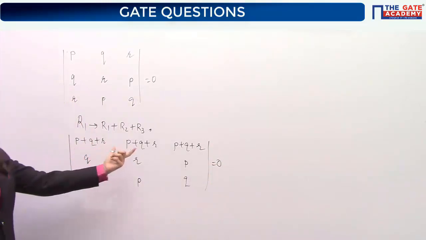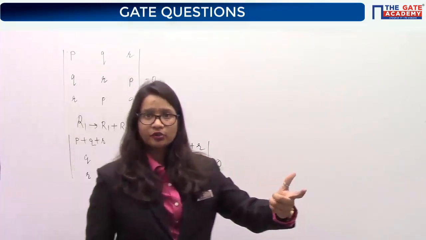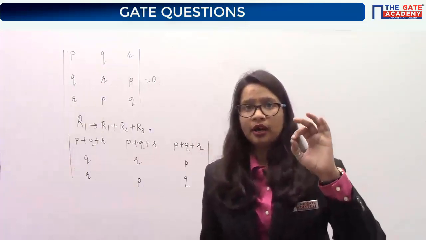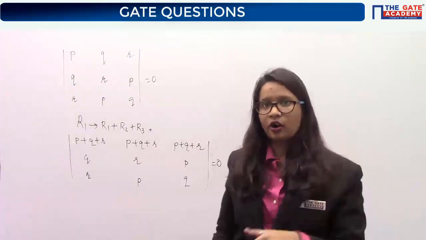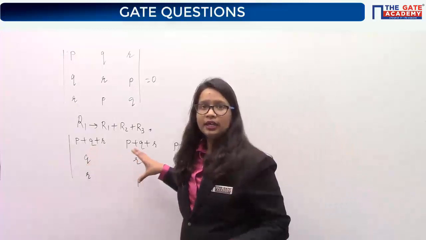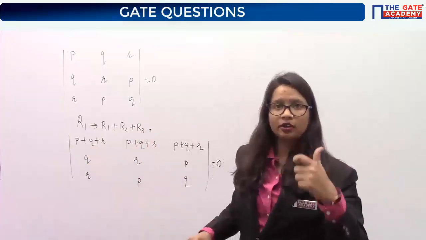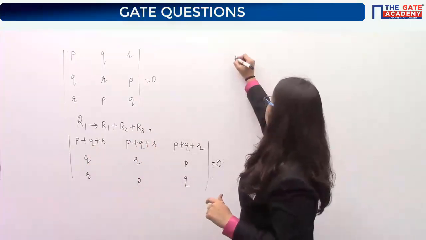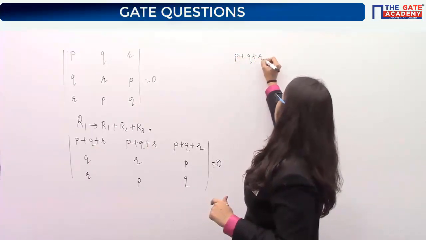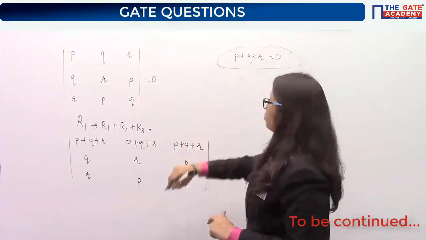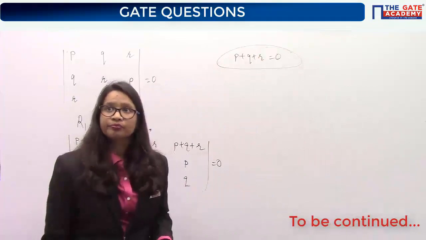Now you can take P plus Q plus R common, because if you want to take any element common from a determinant, that factor should be common to each and every element of that particular row or column. So you can take P plus Q plus R as common, which gives you directly P plus Q plus R as 0. Understood?